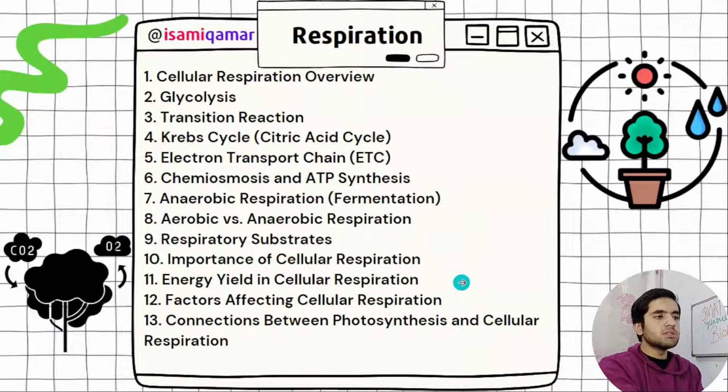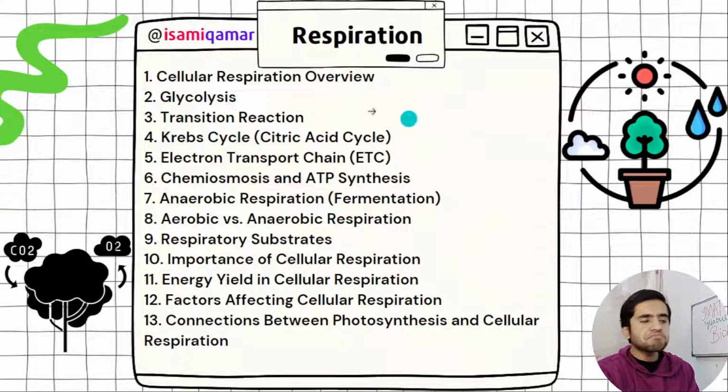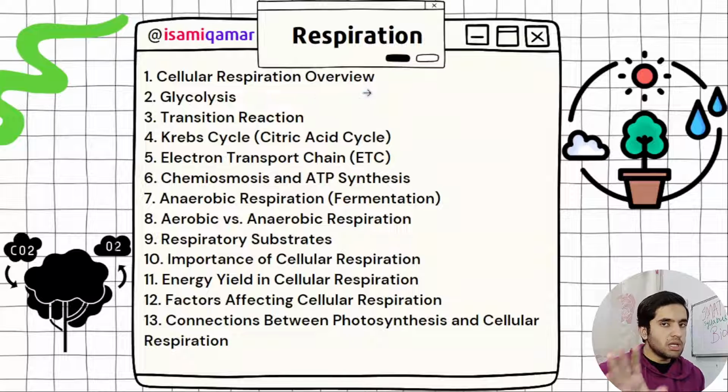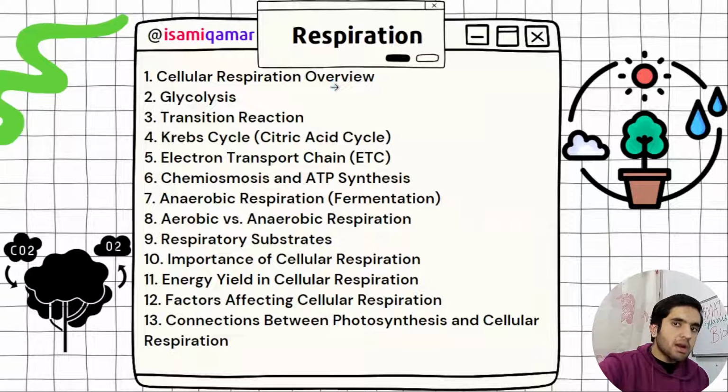Okay, now this was photosynthesis. Then in respiration, you need to know about glycolysis and the transition reaction. After glycolysis, the pyruvic acid goes to an addition reaction, that is the transition reaction. It occurs right before the start of the Krebs cycle, the citric acid cycle.